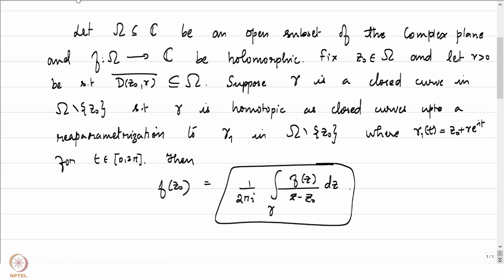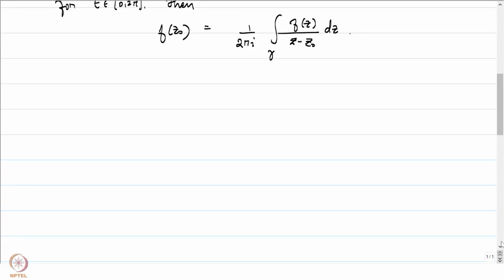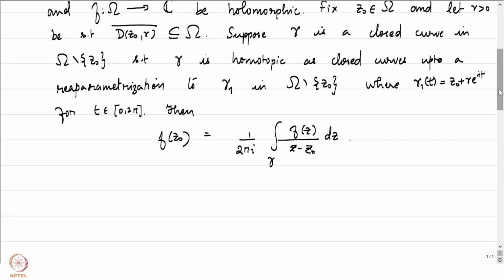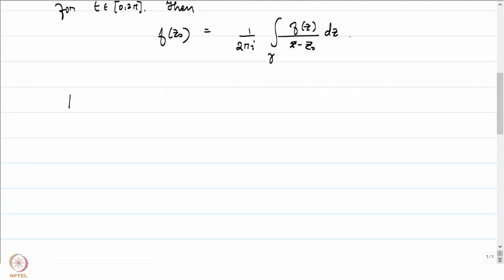This is the type of rigidity that was being referred to earlier. So this in some sense captures the global behavior of the holomorphic function on omega. It's not that we focus at a particular portion of omega and how f behaves there. The function f, when it is defined on omega, has a global nature. Let's prove this statement. The statement is to conclude that f of z0 can be realized as this integral. This integral is many times called the Cauchy integral formula. Alright, let's give a proof.